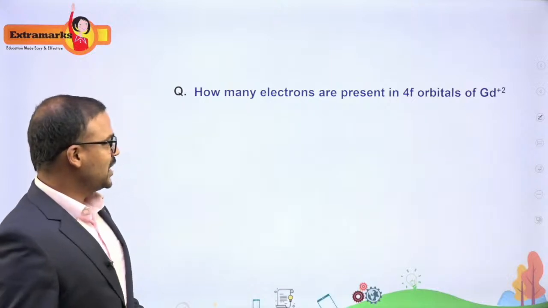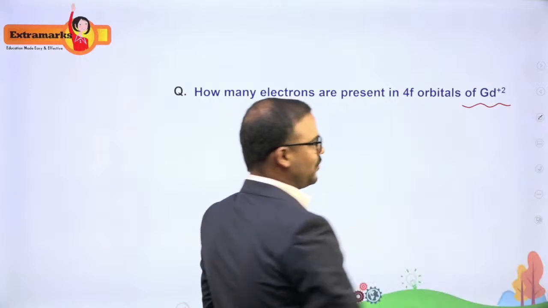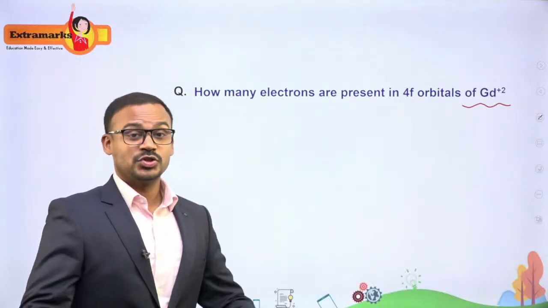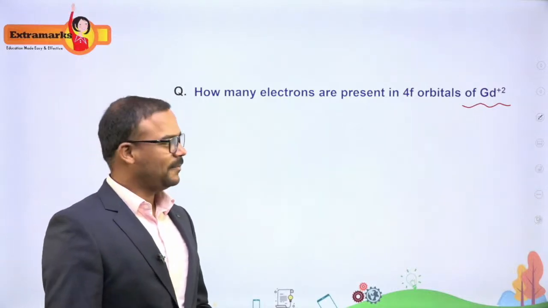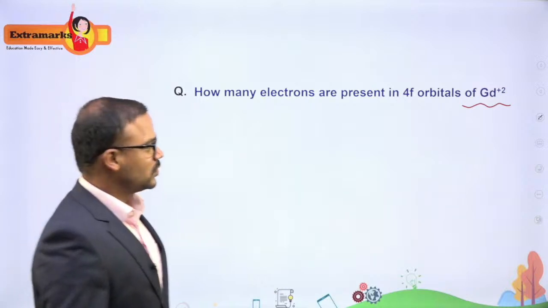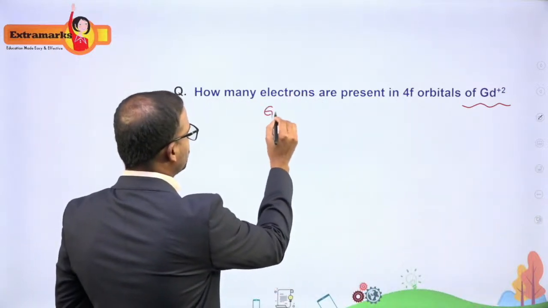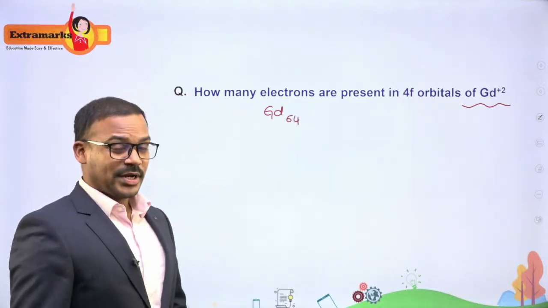The next question is based on electronic configuration, okay? And it is a very commonly asked question in many exams, not only JEE Mains, it has also been asked in various examinations. But there is a small twist in this question. So this is gadolinium, okay? Gadolinium's atomic number is 64.